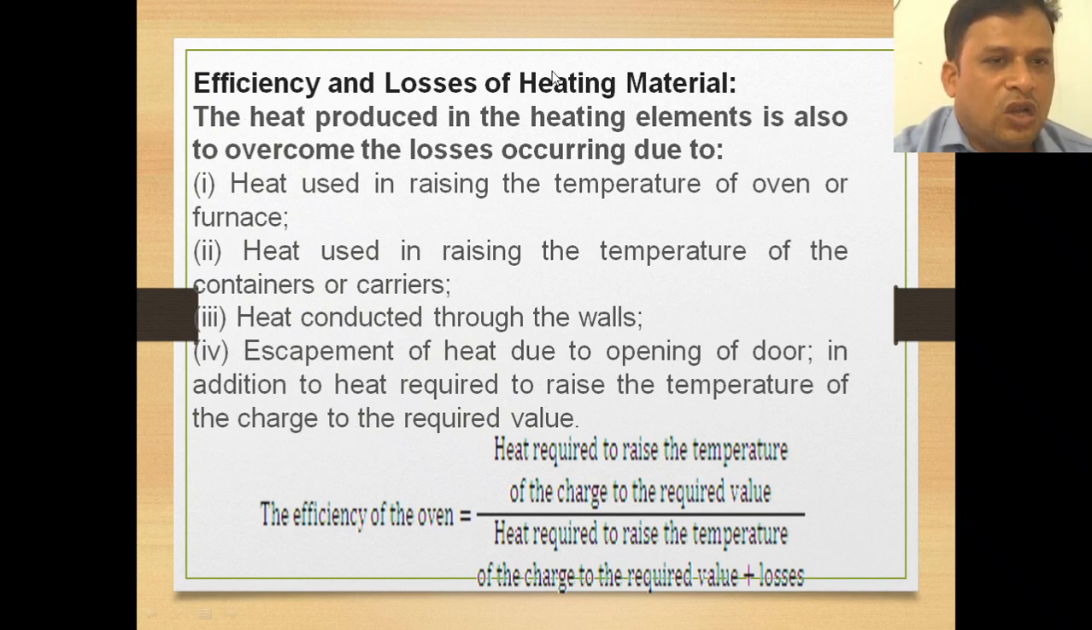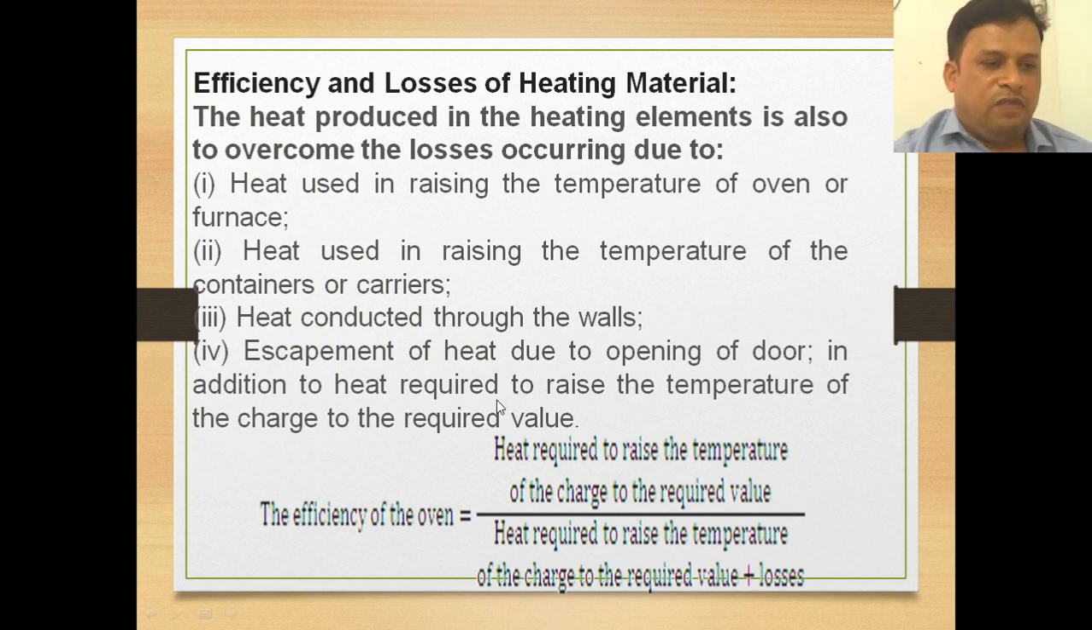So for efficiency and losses of heating material, here we are discussing these four conditions where the heat produced in the heating element is also to overcome the losses occurring due to these following reasons. If the heat is escaped, automatically the efficiency of the resistance oven decreases. So these are the main conditions that determine the efficiency of the resistance oven: heat used in raising the temperature of the oven, heat used in raising the temperature of containers or carriers, heat conducted through the walls, as well as escapement of heat due to the opening of door, in addition to heat required to raise temperature of the charge to the required value.